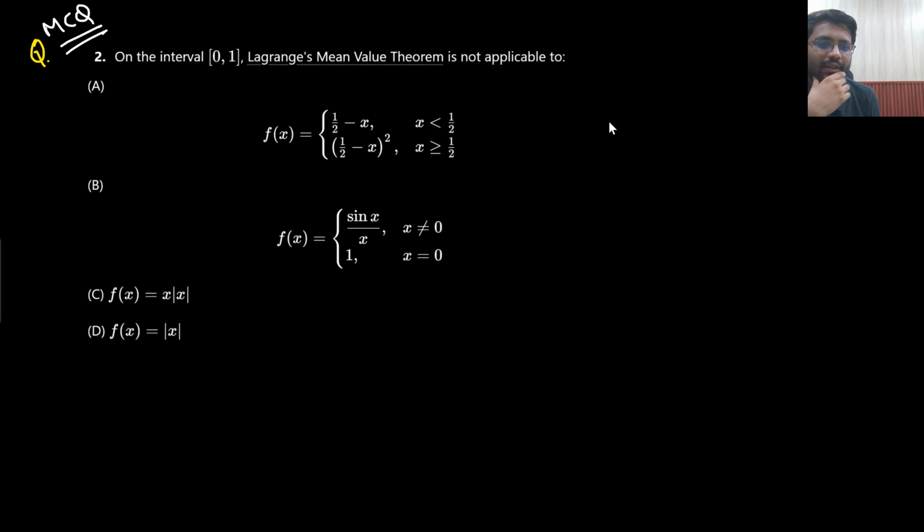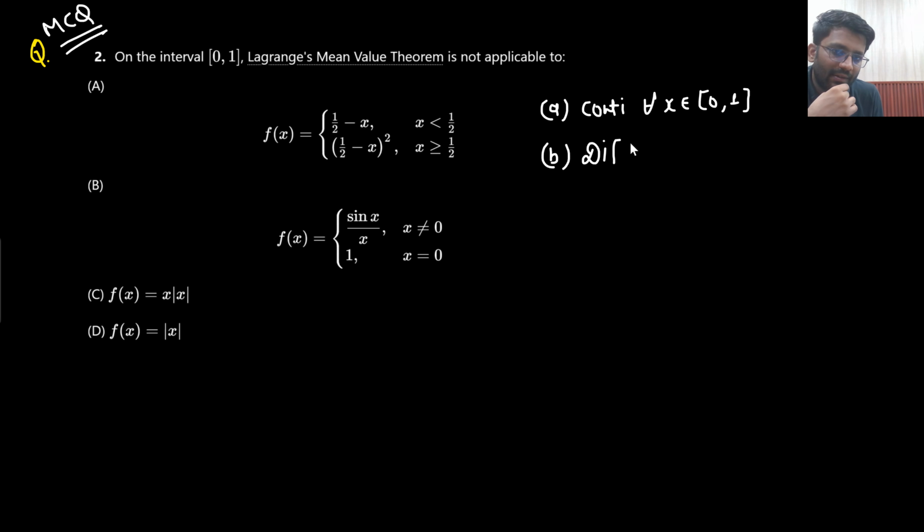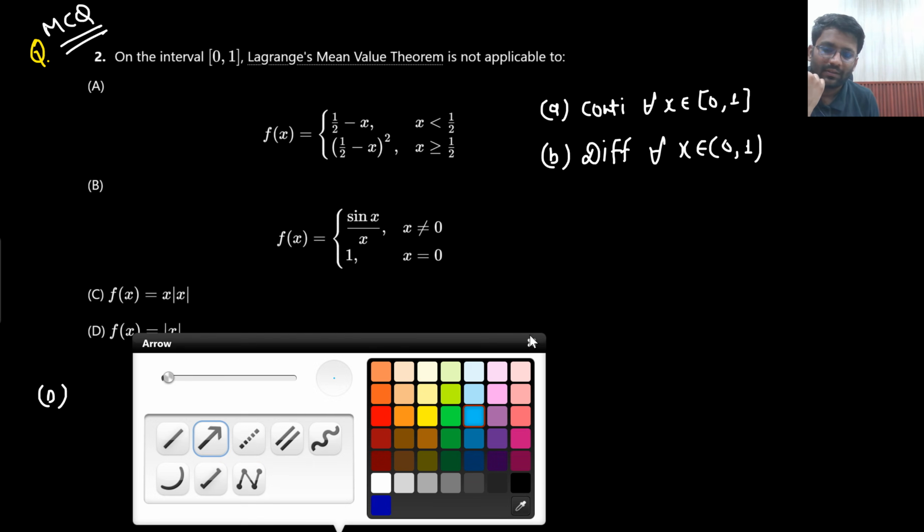Between 0 to 1, what is the condition of Lagrange's mean value theorem? Only two conditions are there, sir. Continuous for all x belonging to (0, 1) and differentiable for all x belonging to (0, 1). Can you draw this graph? Option D. Let's get started with option D.